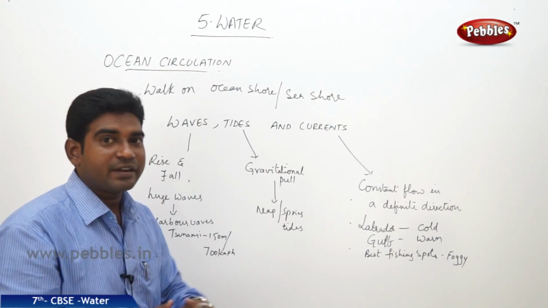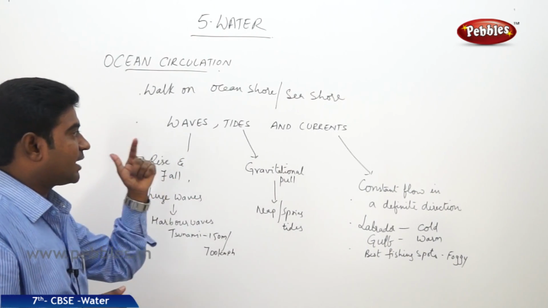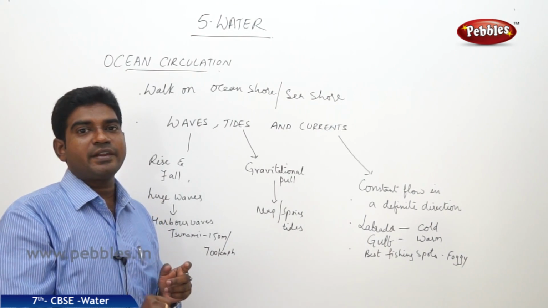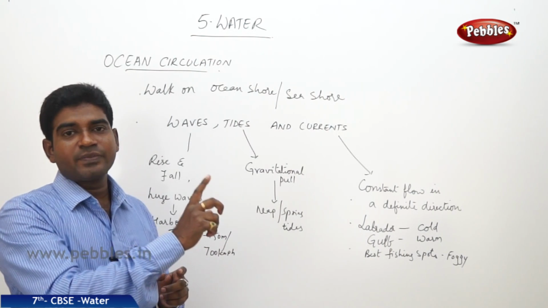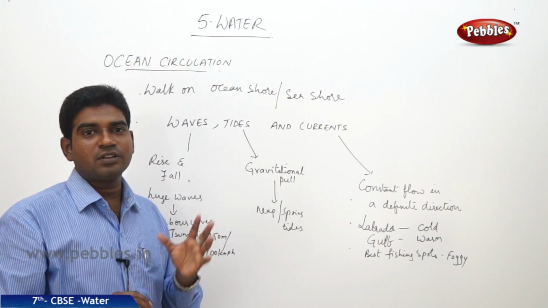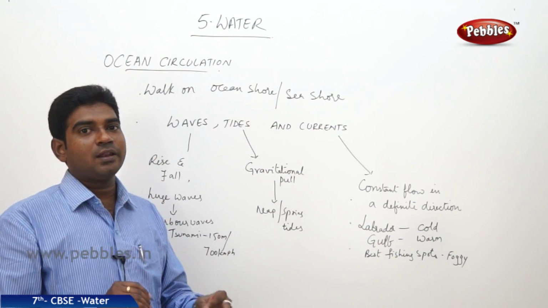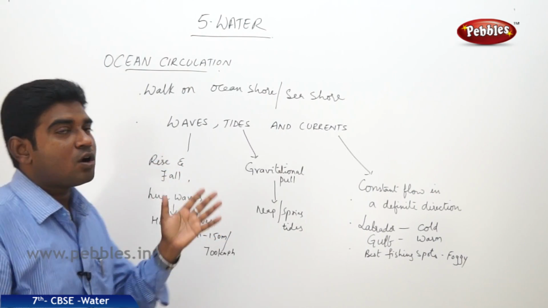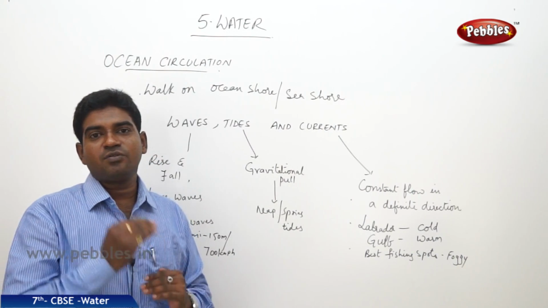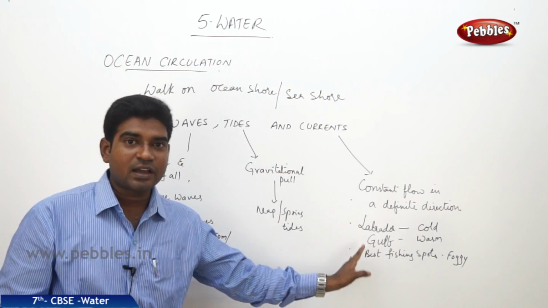So these are the different movements of the water bodies. The first one is waves, the second one is tides, and the third one is currents. The entire water on this planet is going through the process of the water cycle, and the water cycle is a continuous process, so there is no end for this one. That's why we rightly call this the water cycle or hydrological cycle, and it consists of lakes, ponds, rivers, seas and oceans. In the seas and the oceans, we have the major activities. Those are movements like waves, tides and currents.